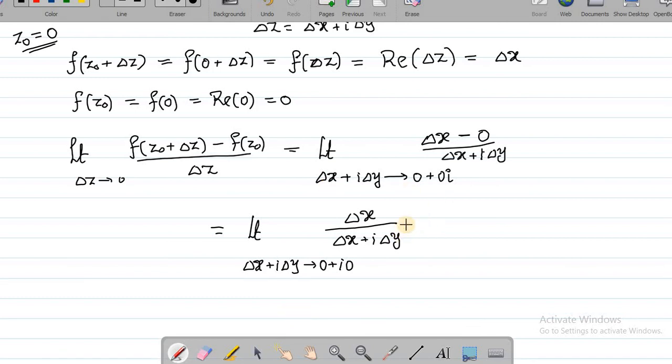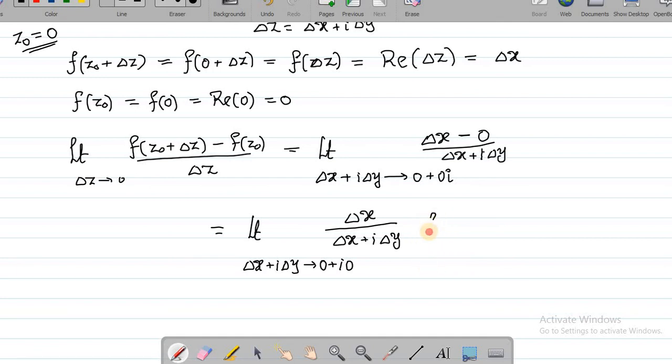Yeah, the limit doesn't exist here. Why? Because if I walk along the x-axis, it means delta y is 0, then in that case I get the limit as 1. Whereas if you walk along the y-axis, where delta x is 0, you get the limit 0. So these two are not equal. Therefore, this limit does not exist. Or you can take the path y equal to mx and work with that.